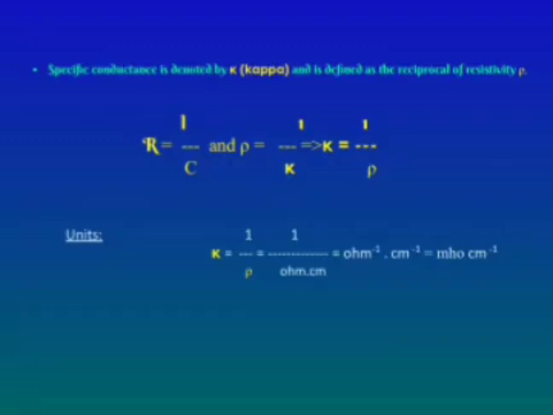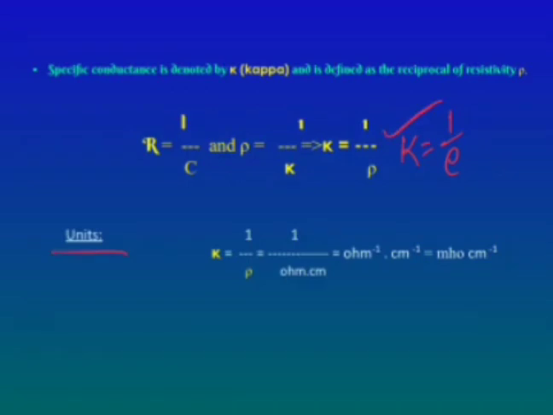What is the specific conductance? It is the reciprocal of specific resistance. Specific conductance is denoted with K, where K means kappa. So how can you write this? K is equal to the reciprocal of the specific resistance. Specific resistivity is denoted with rho, so K is equal to 1 by rho.